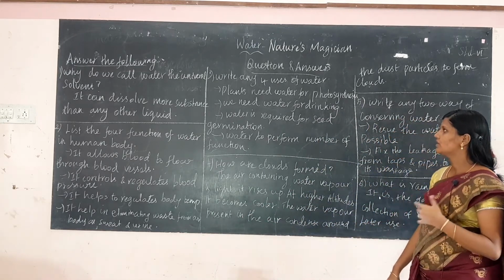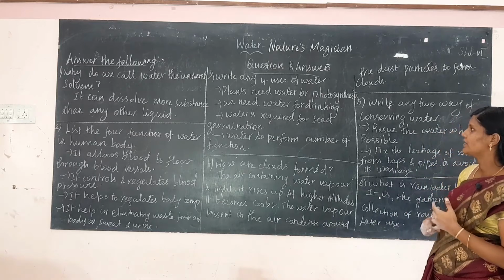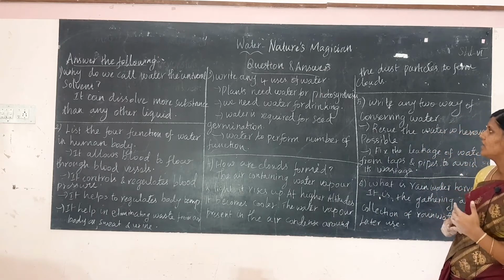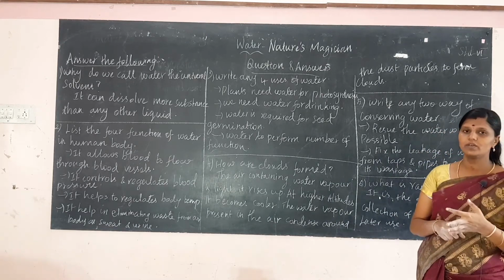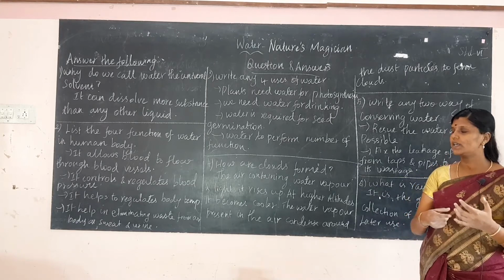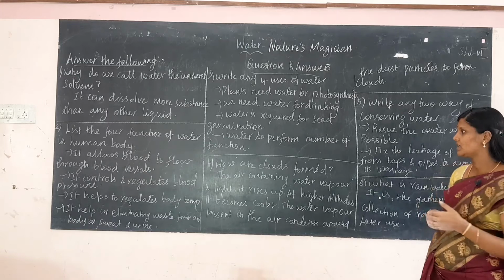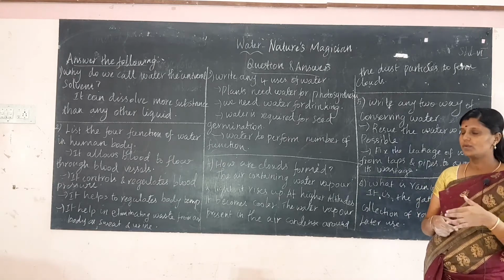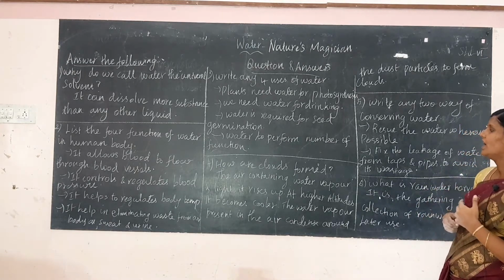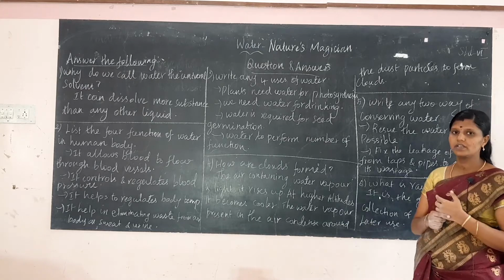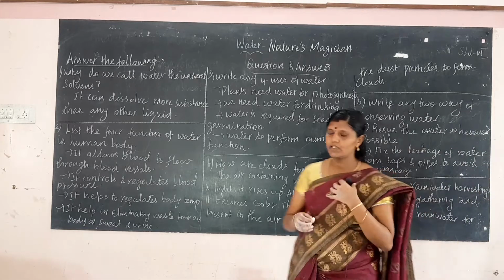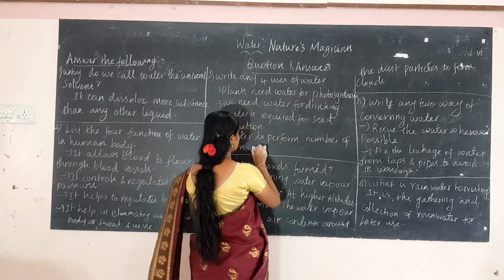And next question is, write any 4 uses of water. Plants need water for photosynthesis. In the photosynthesis process, plants need water, and water is required for seed germination. Water is required for seeds to grow and germinate, and water performs a number of functions in day to day activities.